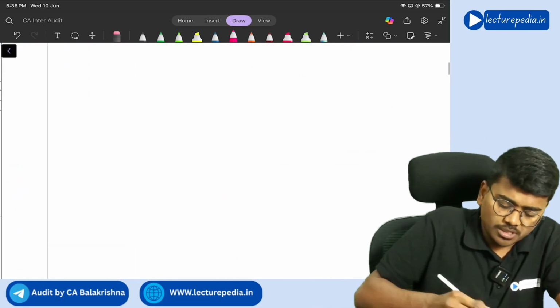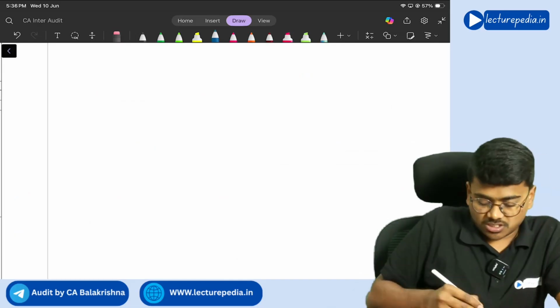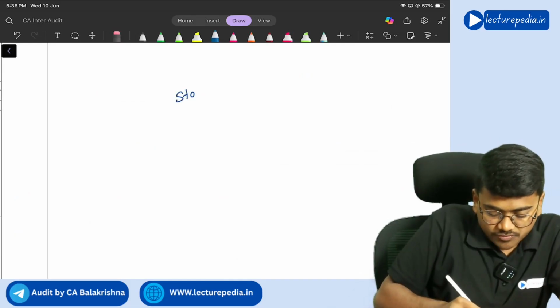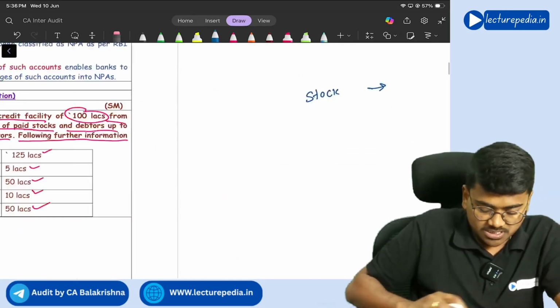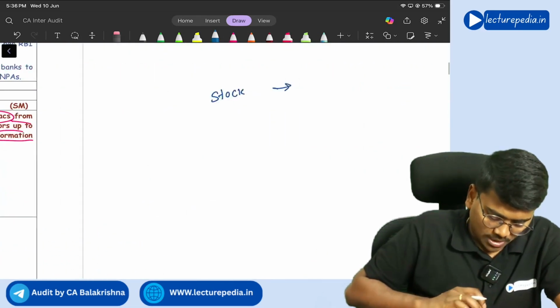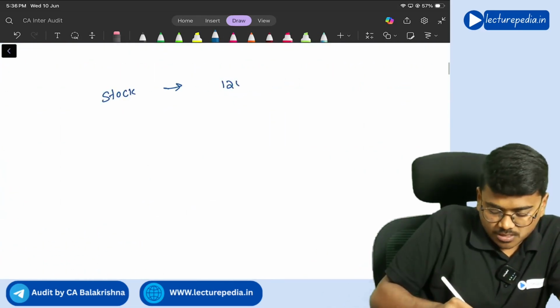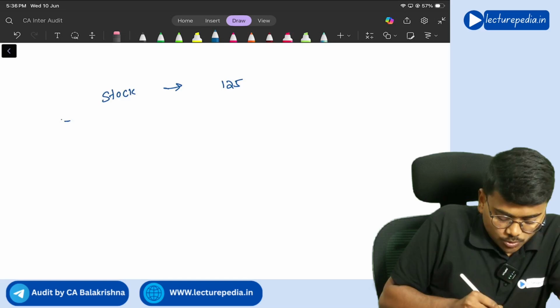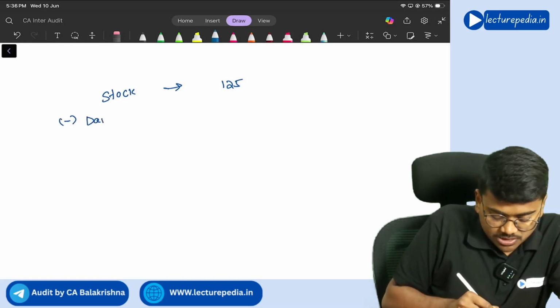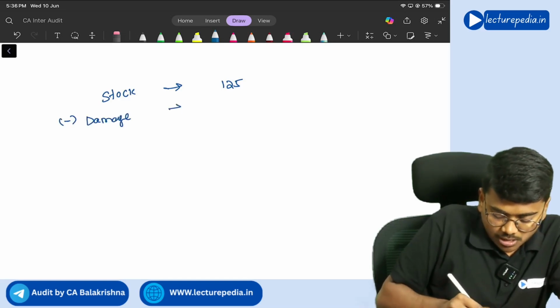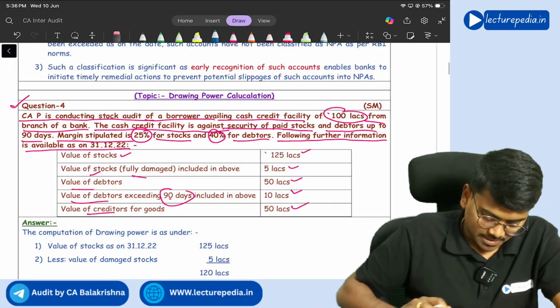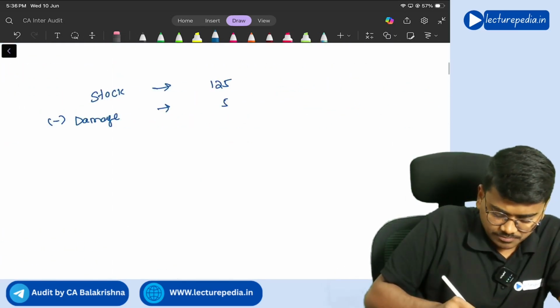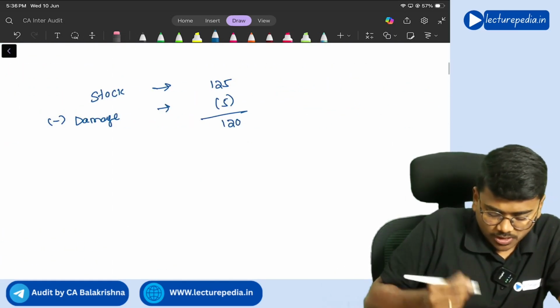So there is a formula for drawing power limit. First of all, you have to take the value of stock. So how much is the stock? 125 lakhs. Now from this you need to reduce damaged stock. How much is the damage? 5 lakhs. So it becomes 120 lakhs.